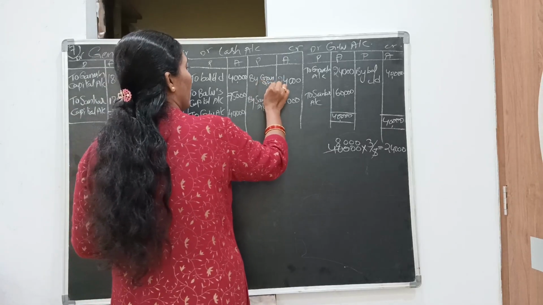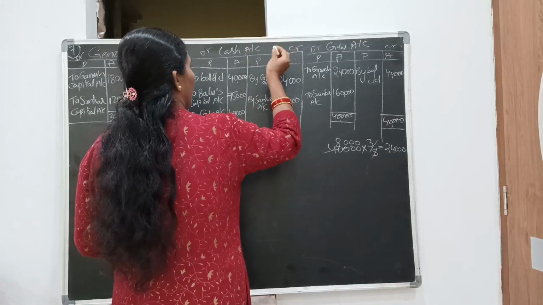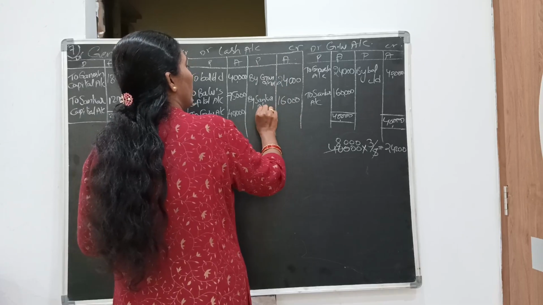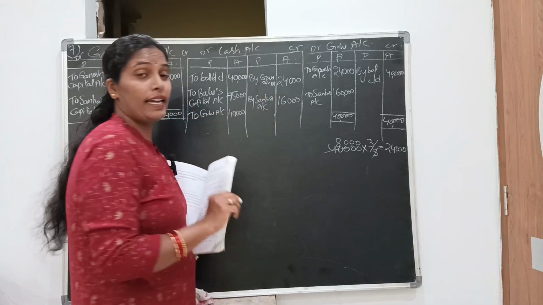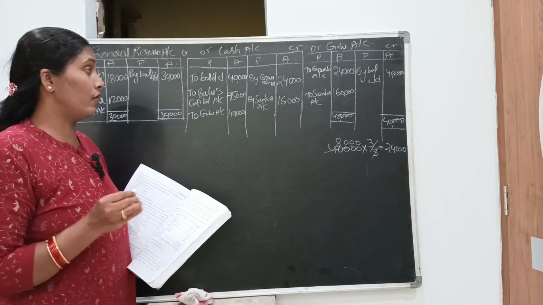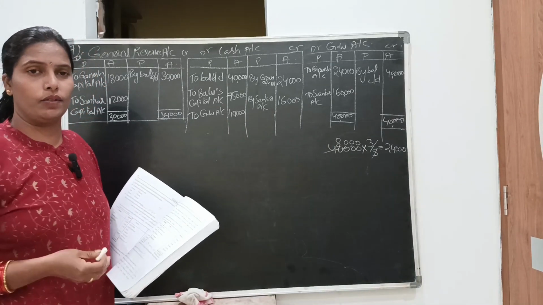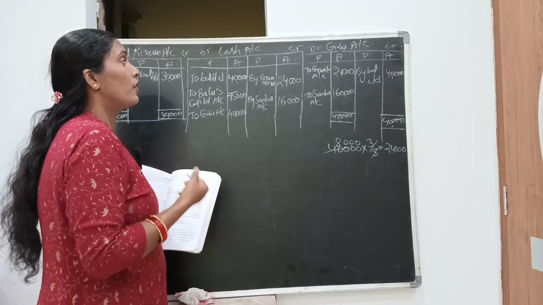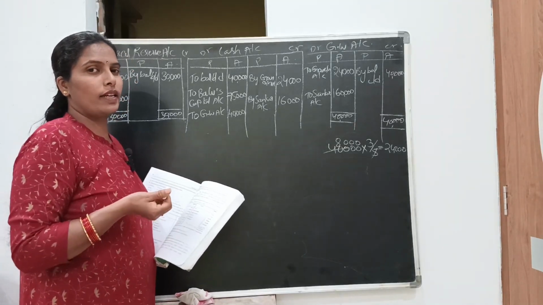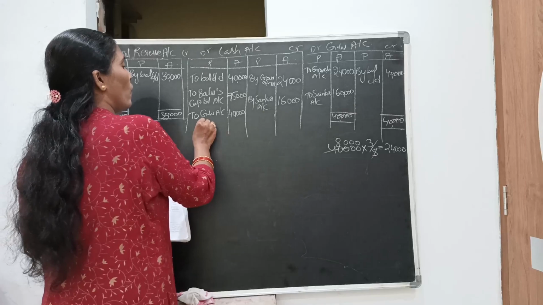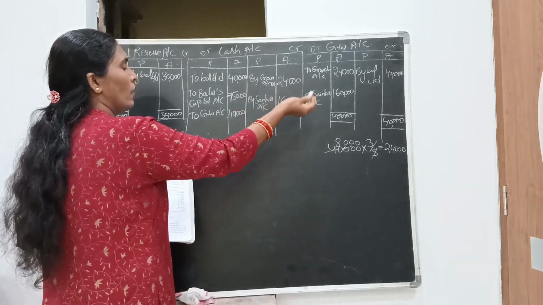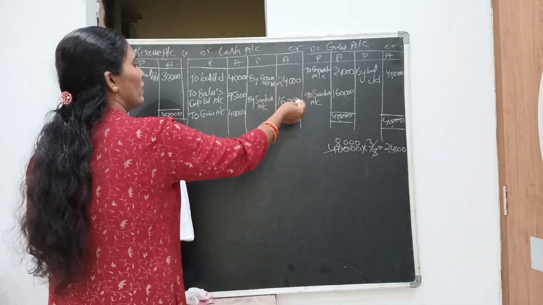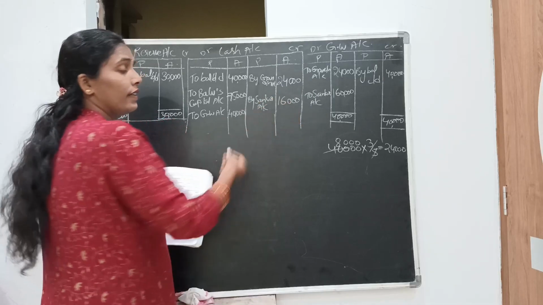Okay. Ganesh account debit to cash account, cash is going out. Shankar account debit to cash account. So cash is going out of the business. According to the rule, cash account is a real account. So according to real account rules, debit what comes in, credit what goes out. So credit what goes out, goodwill. So we are crediting.